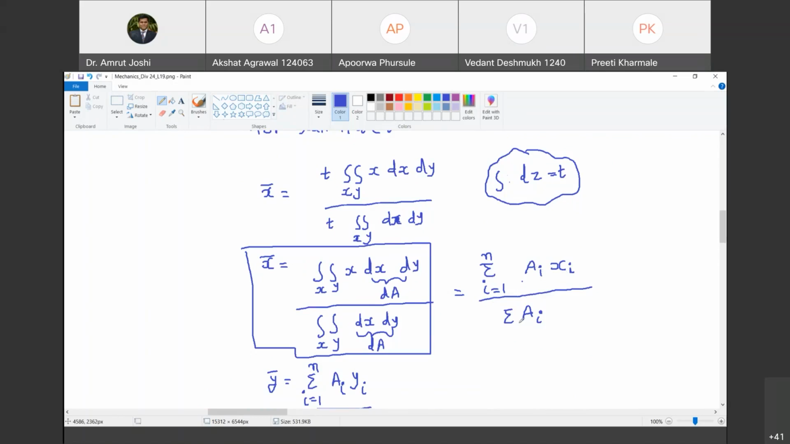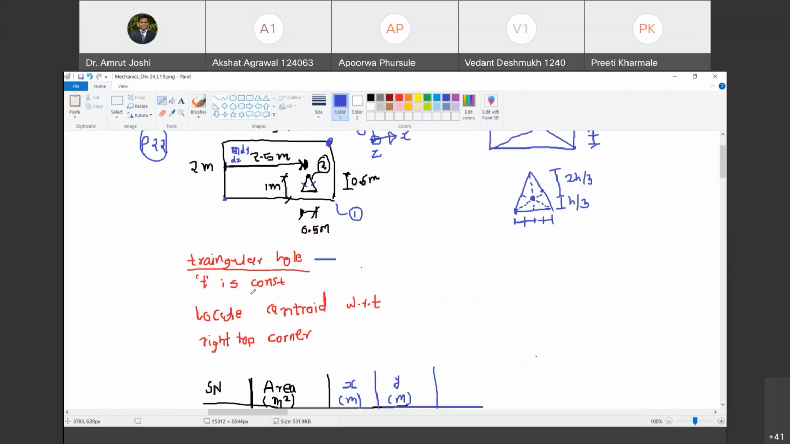Happy? Yes, sir. So see how I am doing it. What is xi? If I consider the first area a1, then the distance of its centroid from the point from which we are calculating the centroid is x1. So it is a1 x1 plus a2 x2 divided by summation of ai, that is a1 plus a2. Well, what is summation a1 plus a2? It is the total area. Agreed? Yes, sir.